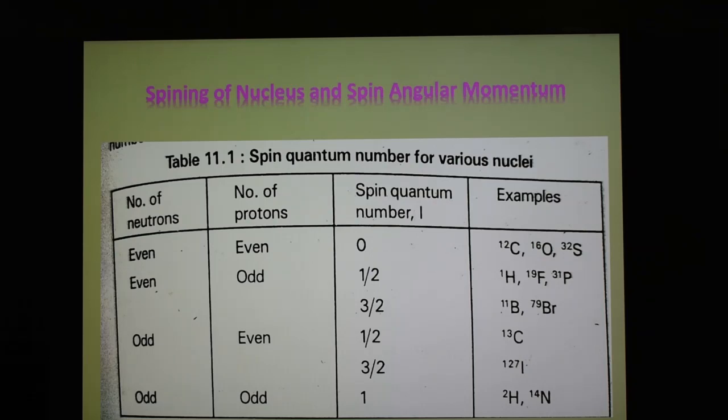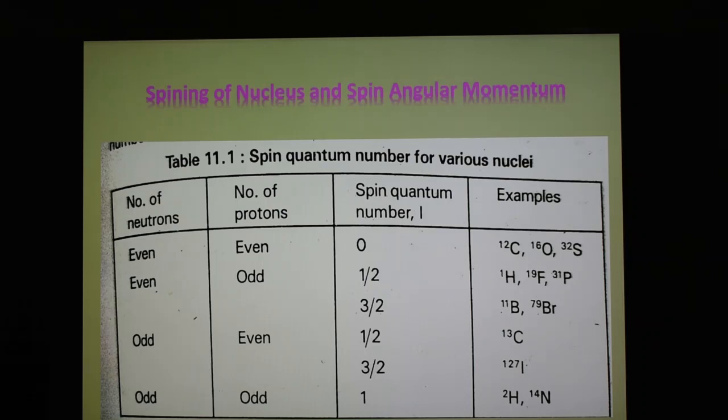Similarly, nuclei with I value greater than 1/2 each give rise to a broad NMR line and are not easily studied. So these two are discarded, and we shall be mostly concerned with nuclei having I equal to 1/2, and especially the proton. For example, the hydrogen nucleus consists of only one proton, and consequently it can have spin either plus 1/2 or minus 1/2, depending upon the direction of the spin.